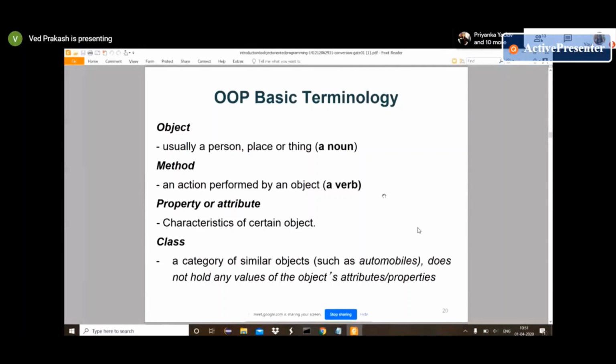Again, when we provide the same functionality in a current account, we will write the same method, the same instructions, repeating the same lines of code in the current account also. But in object-oriented programming, we write it in a single place and we reuse it. So what we are doing in object-oriented programming is reusing our components. We are writing in a way that can be reused. That's the main difference between procedural and object-oriented programming.